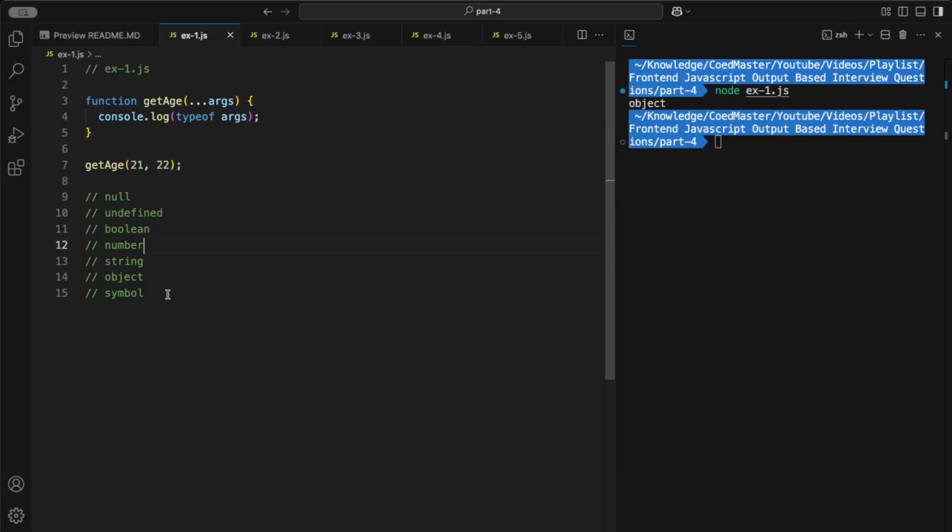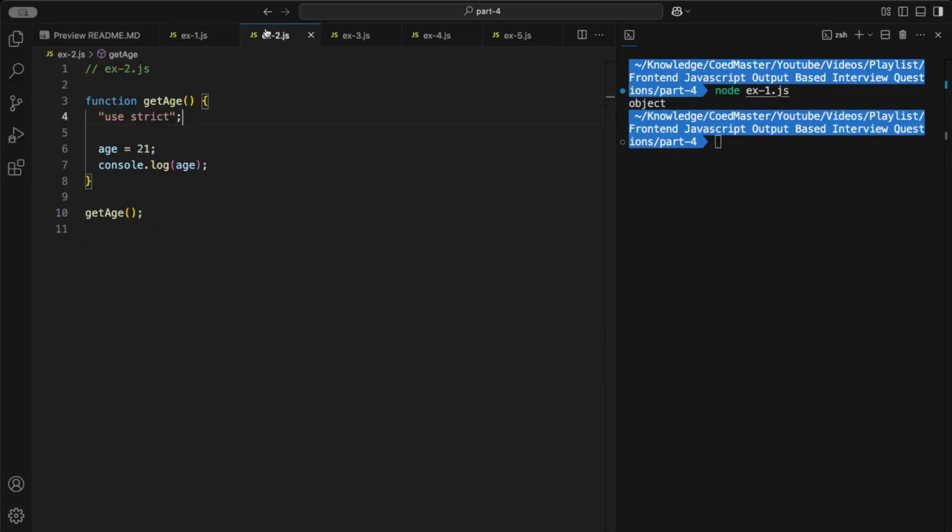Great. So over here I have listed 7 default types in JavaScript. Number 1 is null, number 2 is undefined, boolean, number, and so on and so forth. So when you use the typeof operator on any value, it will give us one of these values. Amazing. So let's move to the next question.